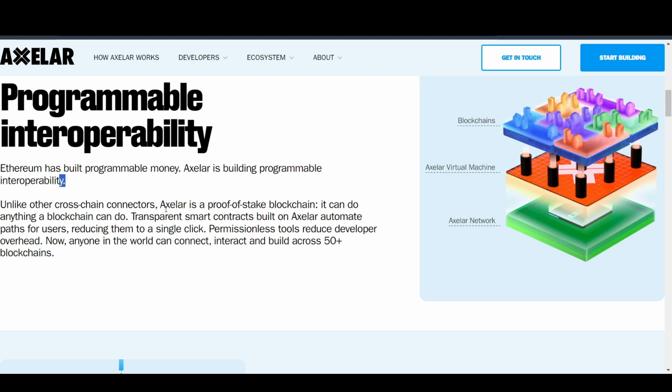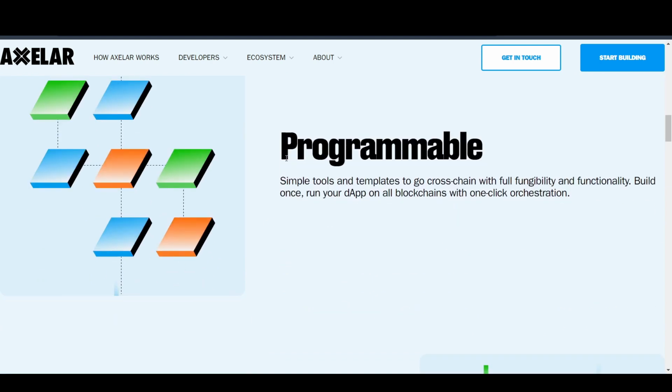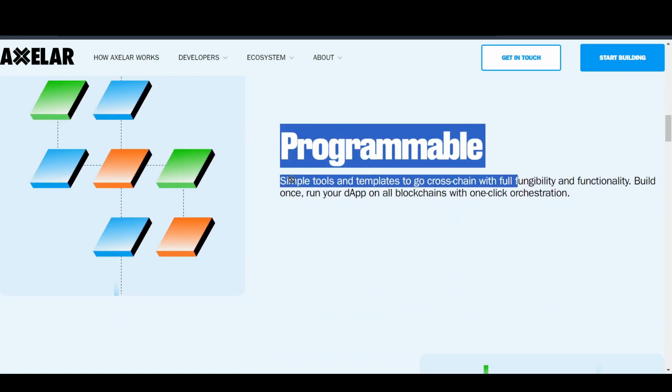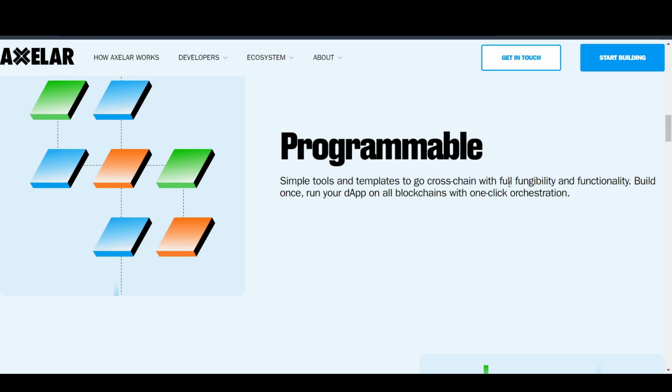Unlike other cross-chain connectors, Axelar is a proof-of-stake blockchain. It can do anything a blockchain can do. Transparent smart contracts built on Axelar automate paths for users, reducing them to a single click. Permissionless tools reduce developer overhead. They also connect over 50 blockchains, which is pretty big. They have simple tools and templates to go cross chain with full fungibility and functionality, built once. Run your DApp on all blockchains with one click, which is pretty big.